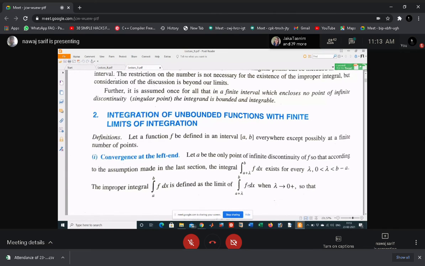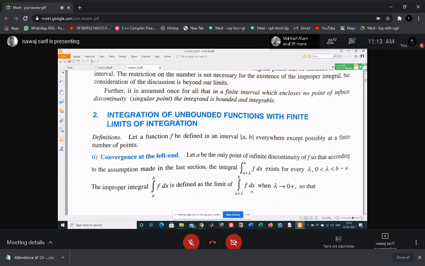For example, if you have f(x) equal to 1 by x, and the integral is 0 to 1, then at x equal to 0, 1 by x is not defined. But if you add some number like 0.01 or 0.001, any number which is not exactly 0 but near 0, then you can find the integration easily.